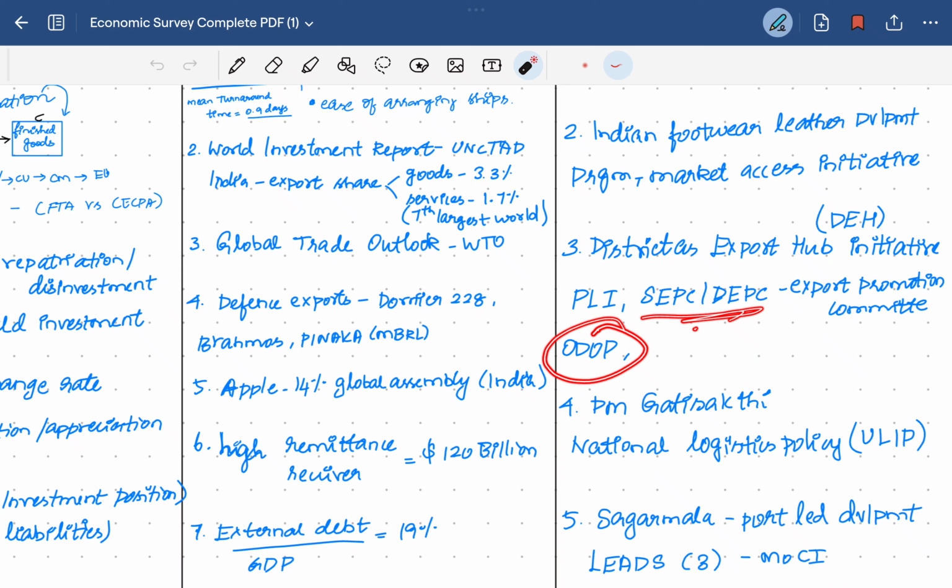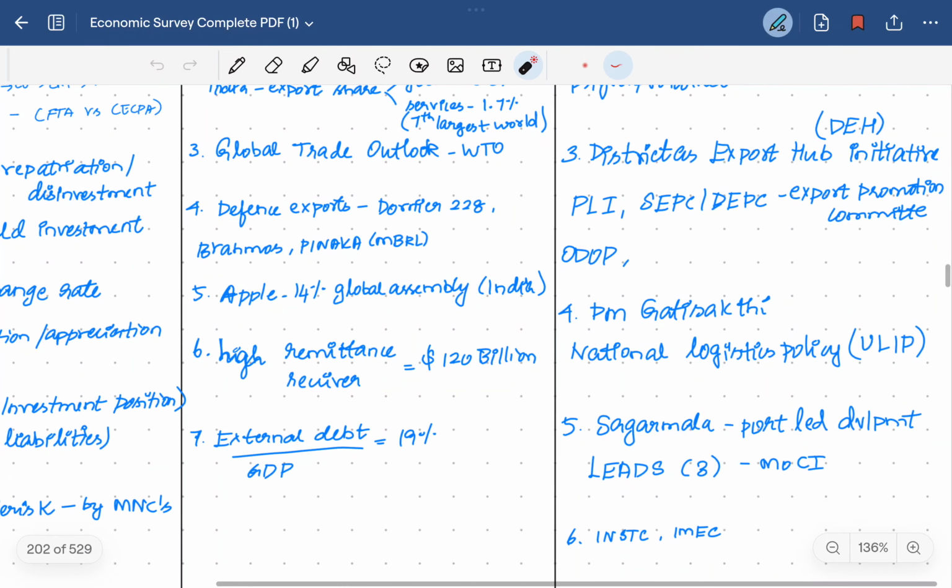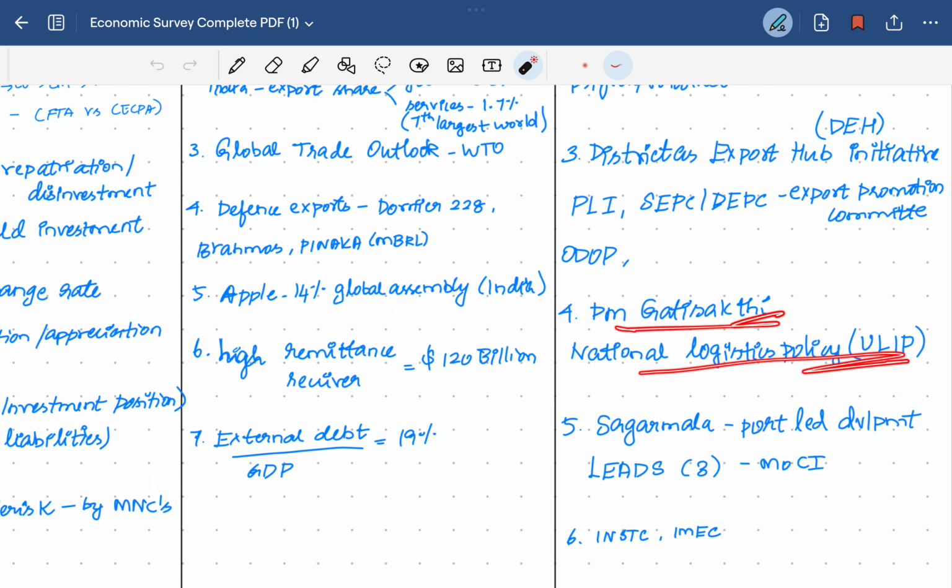promotion of export from the smaller areas. One District One Product initiative is done to concentrate on a product and give out better quality of that product alone. One District One Product. Then the PM Gati Shakti National Logistics Policy, PM Gati Shakti Master Plan for integrating all the ministries'